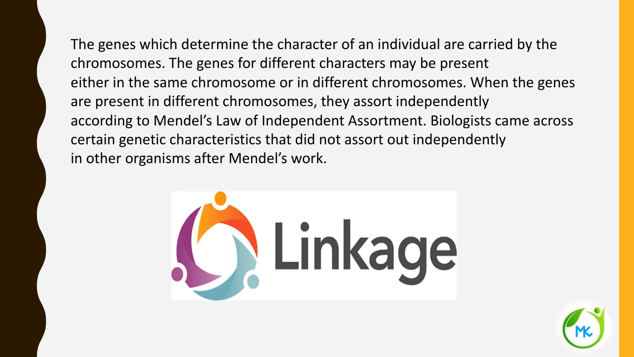So it is found in different chromosomes, so they separate independently. It is not necessarily that when round is there, yellow should be there. So it is not a rule. The genes are known to assort independently, so even you might have round green seeds also. Biologists came across certain genetic characteristics that do not assort out independently.